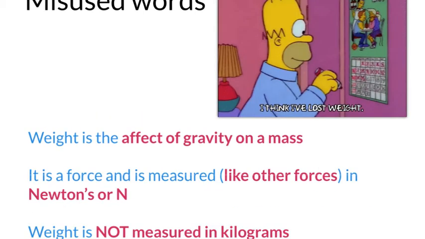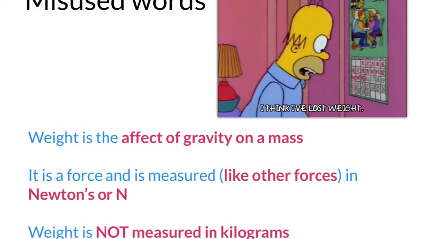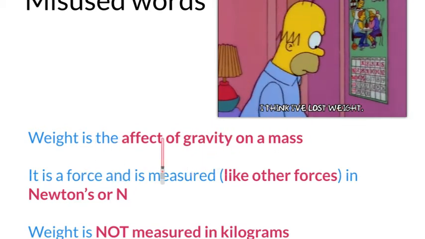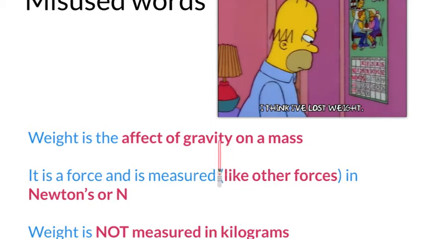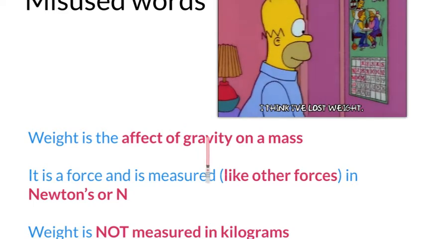If we go into the other idea, lots of people use the phrase, I think I've lost weight. How can you possibly lose weight? Because weight is the effect of gravity, and as we saw last lesson, gravity is constant.